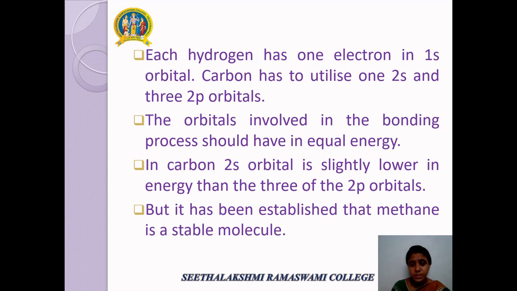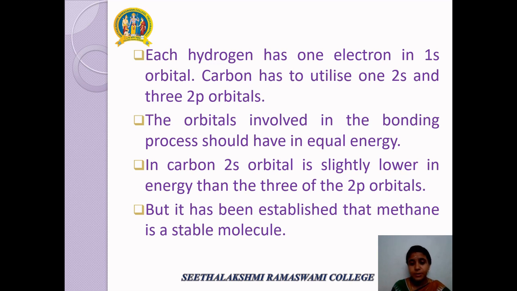For each covalent bond formation, both carbon and hydrogen have to share 1 electron each. Each hydrogen has 1 electron in the 1s orbital and the carbon has to utilize one 2s and three 2p orbitals. The orbitals involved in the bonding process should have equal energy. But in carbon, the 2s orbital is slightly lower in energy than the three 2p orbitals.